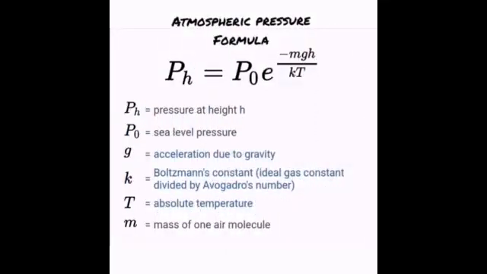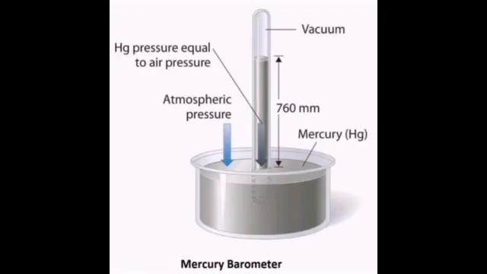This would be the atmospheric pressure formula: P_h equals P_0 exponent negative mgh over kT. P_h is the pressure at height h, P_0 is the sea level pressure, g is the acceleration due to gravity, k is the Boltzmann constant, which is the ideal gas constant divided by Avogadro's number, T is the absolute temperature, and m is the mass of one air molecule. All of it concludes to the atmospheric pressure formula. The atmospheric pressure is the weight exerted by the overhead atmosphere on a unit area of surface.